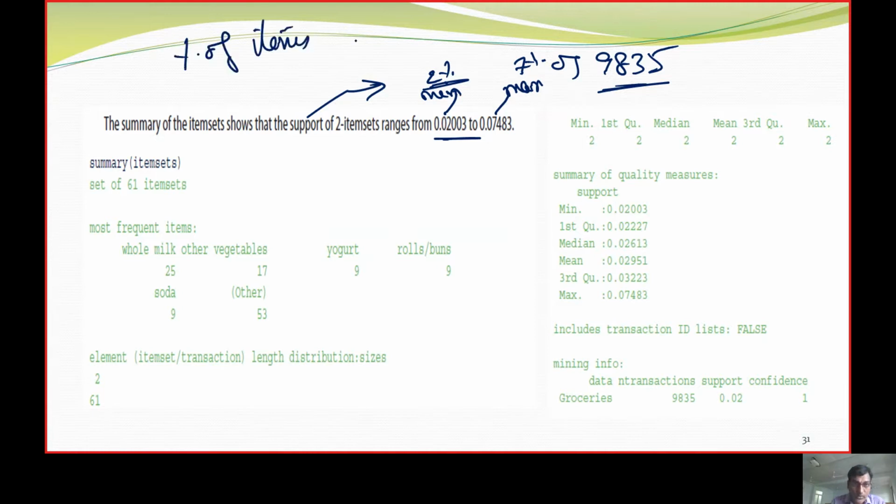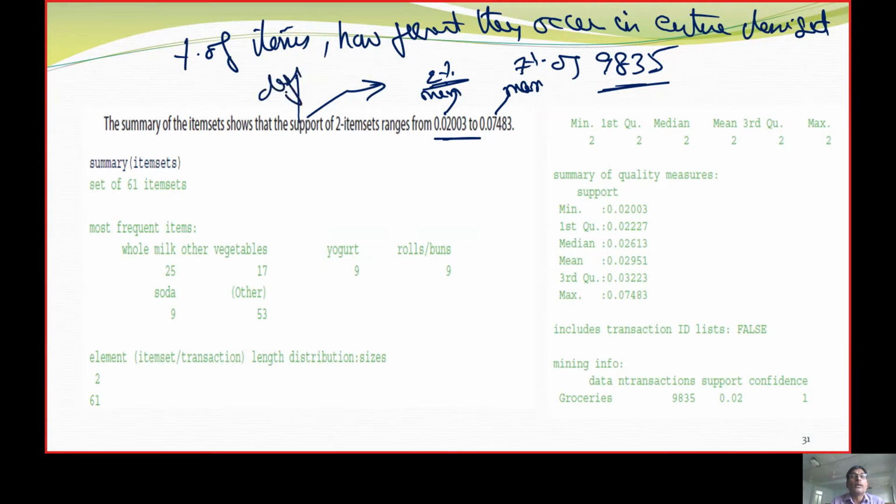Percentage of items, how frequent they occur in the entire item sets. So that is what we are going to call the definition part. So percentage of two items, how much percentage and how frequent they occur in the item sets.